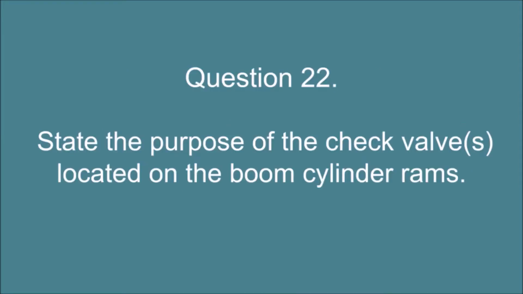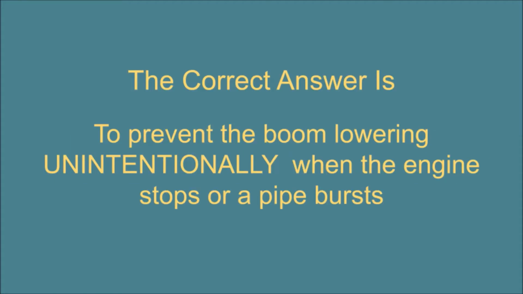Question 22. State the purpose of the check valve or valves located on the boom cylinder rams. The correct answer is to prevent the boom lowering unintentionally when the engine stops or a pipe bursts.